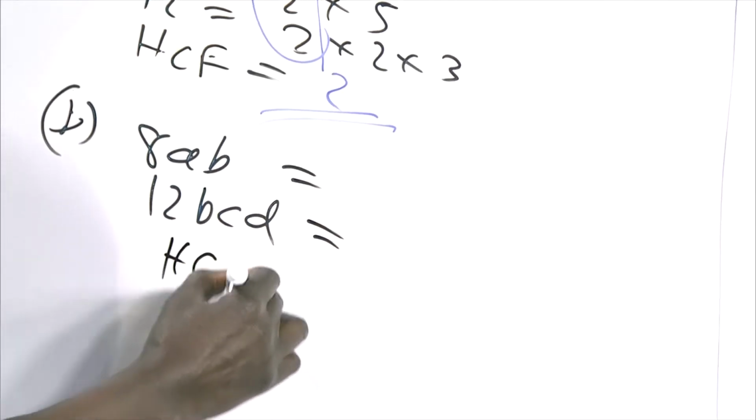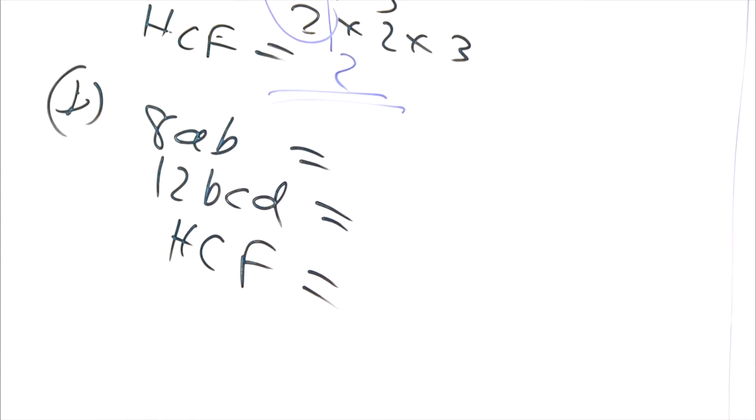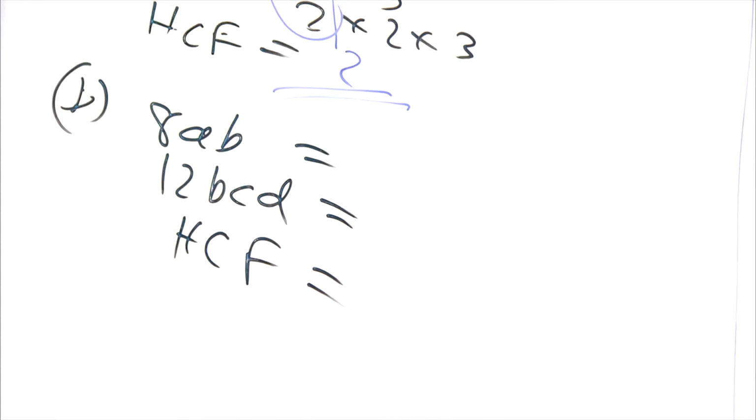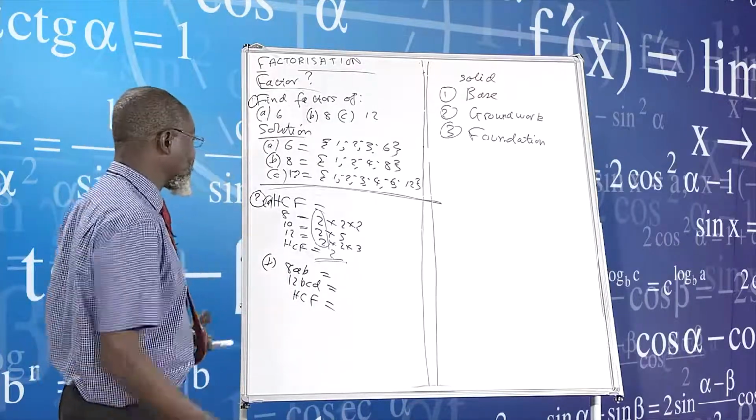And we also need our HCF as well. What are we saying? We will now say, what is the HCF of this? I will show you why we are doing this. Because we need the HCF. We need the factors for us to factorize. All these things are required.